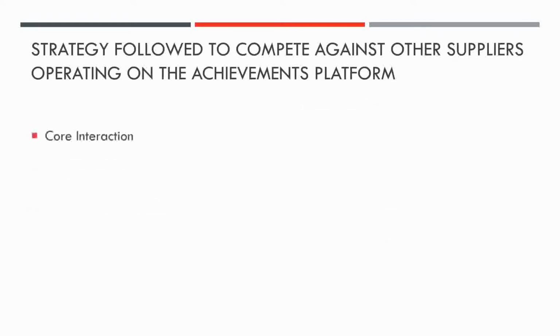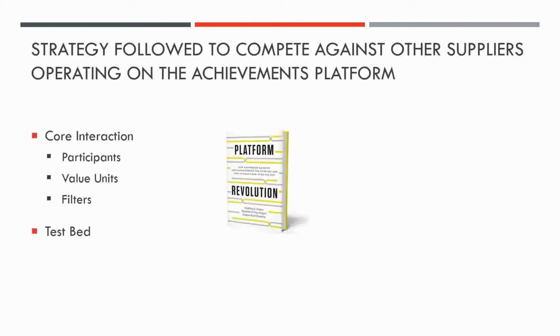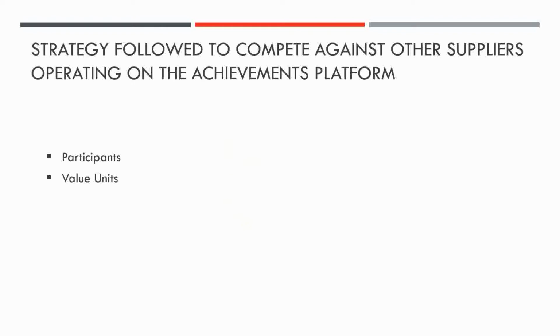The core interaction of any platform consists of three factors: participants, value units, and filters. An attractive path will require a blend of these three factors in a unique and appealing way. The Achievements platform settles a lot of the filtering problems for us by providing a streamlined graphical user interface for users to interact with. Therefore, we will focus on how we differ on the other two factors. In our case, we decided to select the Platform Revolution's text as a test bed. This sets us apart from other learning paths, as none of the other paths are aimed at the crowd interested in learning about digital platforms. As NUS offers the IS 5003 module, we already have an audience that is interested in the course that we can tap into. For the participant side of things, our path is aimed at and can attract a niche crowd.